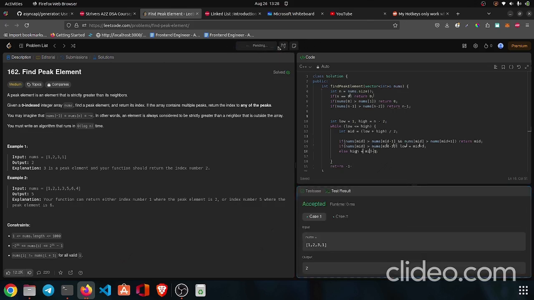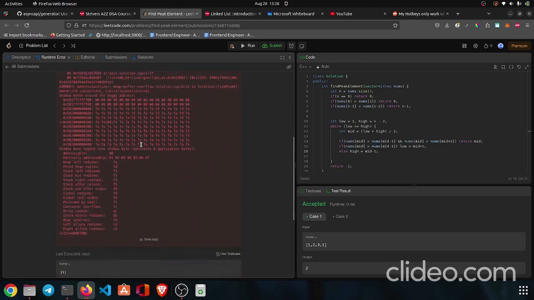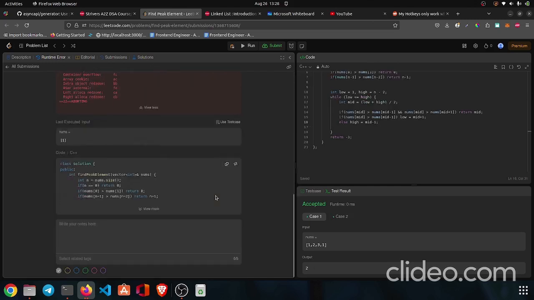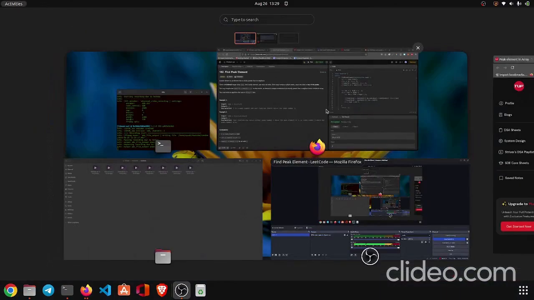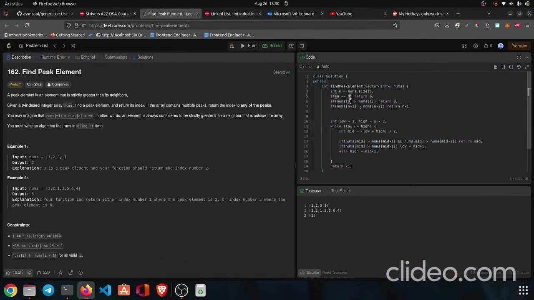We are getting some error here. Okay guys, I got the bug. This should not be n equals 0, this should be n equals 1. Now this should work, I guess.